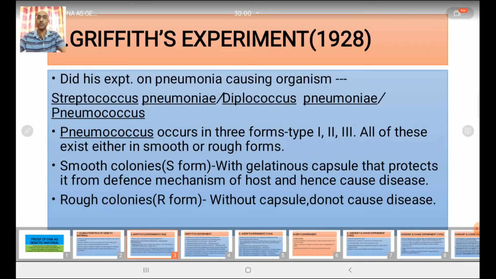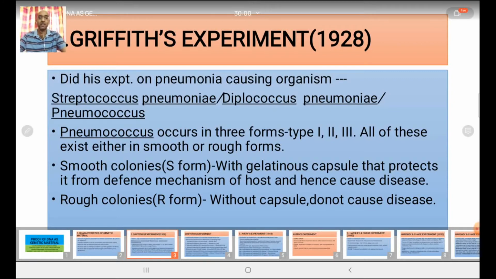Pneumococcus occurs in three forms: type 1, type 2, type 3, and all of these exist in both smooth as well as rough colonies. Now what are those smooth colonies and rough colonies? Actually, the smooth colonies were covered with a gelatinous capsule, which protects them from the defense mechanism of the host, that is the immunity of the host.